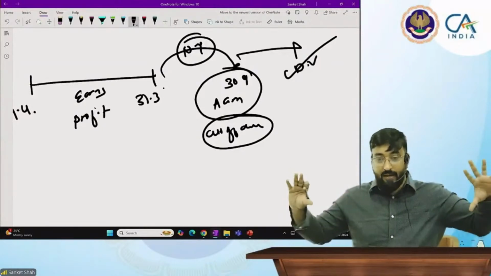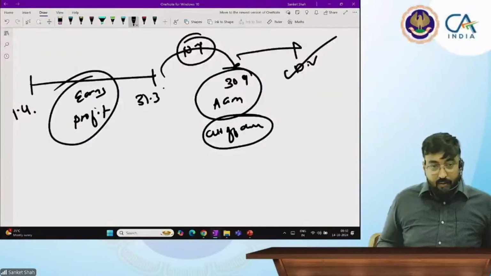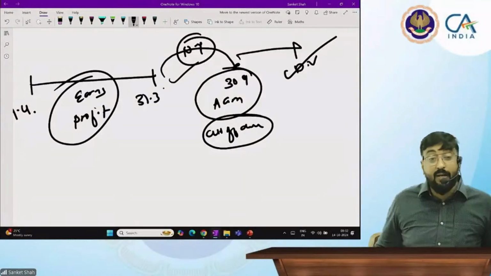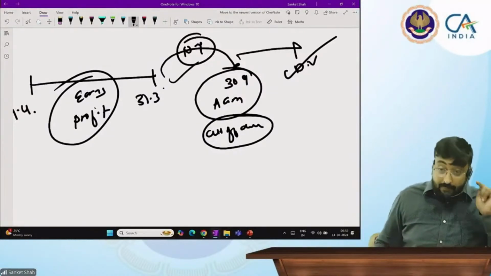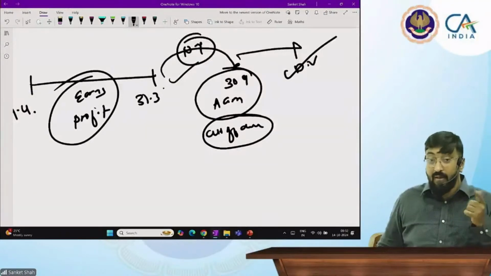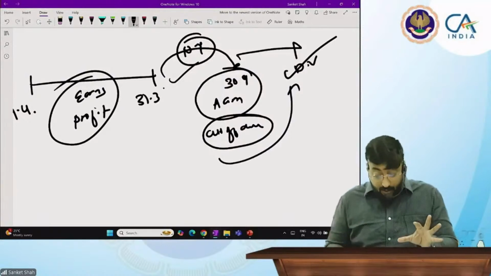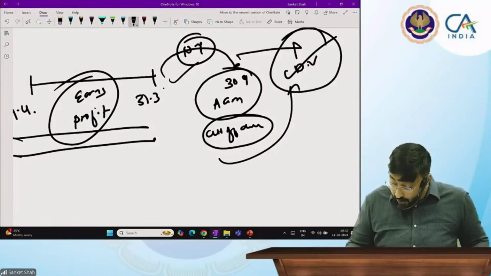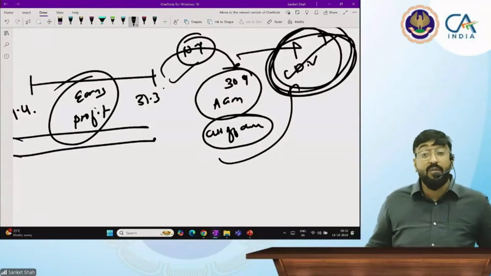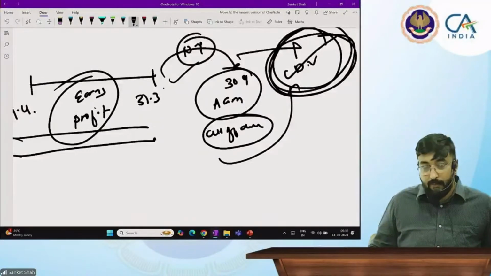See this scenario. The company earns profit in the last year. Then your books are audited. Statutory audit will be done. After that, the AGM will be held. In the AGM, the cutoff date will be decided. And on that date, dividend is paid to shareholders, not the shareholders of the last year, but shareholders on the cutoff date. Got the concept? Yes, sir.